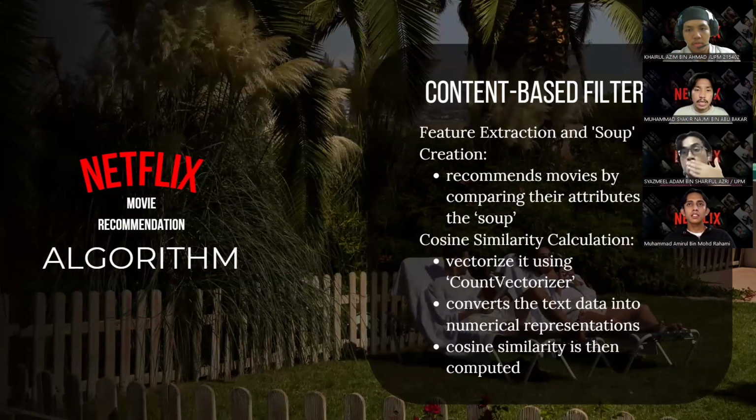And then the next one is get recommendation function. Leverages this similarity matrix to find movies similar to a given title. When a user input a movie title, the system retrieves its index and calculates similarity scores with all other movies. It then sort these scores in descending order, extracting the top 50 most similar movies. This method ensures that users receive recommendations closely aligned with their initial choice, based on the combined features of genre, text, actors, and viewer ratings. And that's it for me.